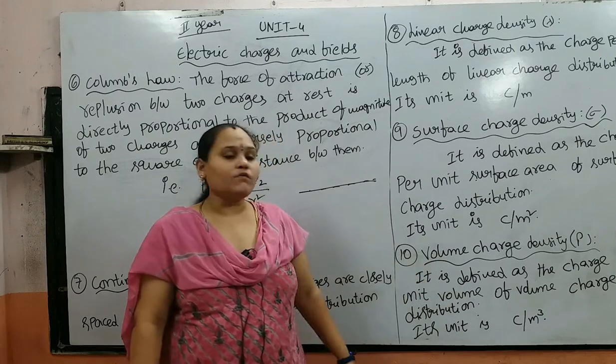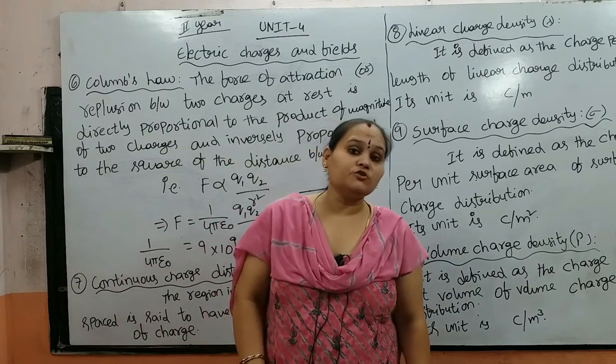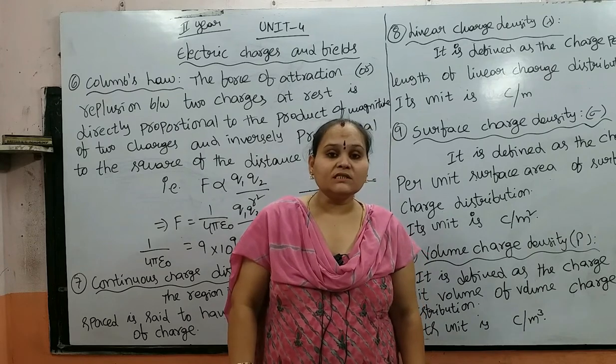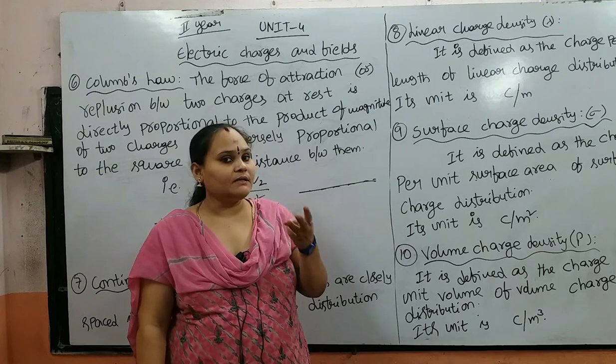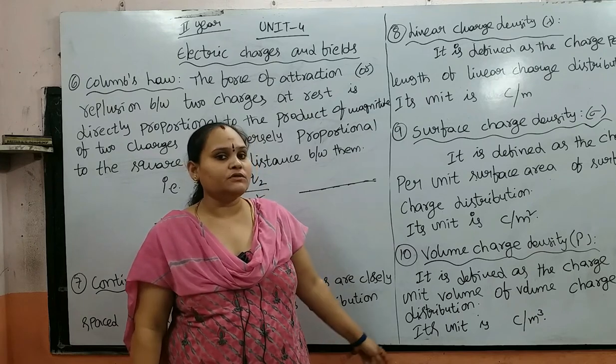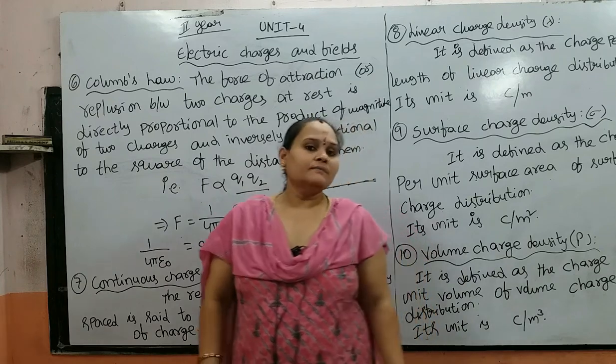So next one is the volume charge density. It is defined as the charge per unit volume of the volume charge distribution. It has 3 dimensions, length, breadth and height. So its unit is Coulomb per meter cube.